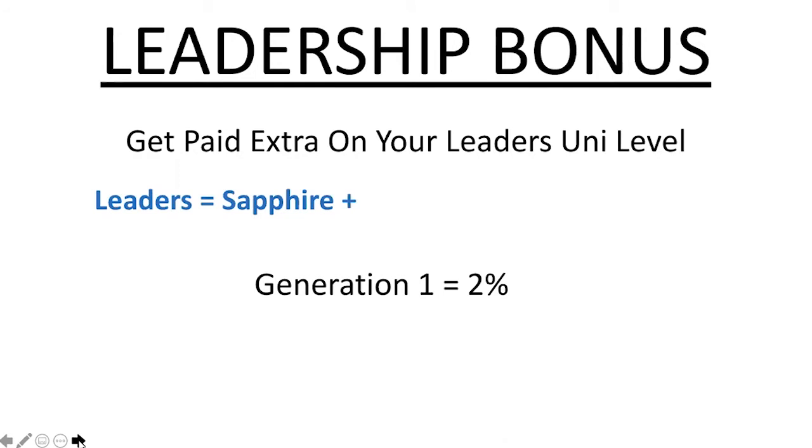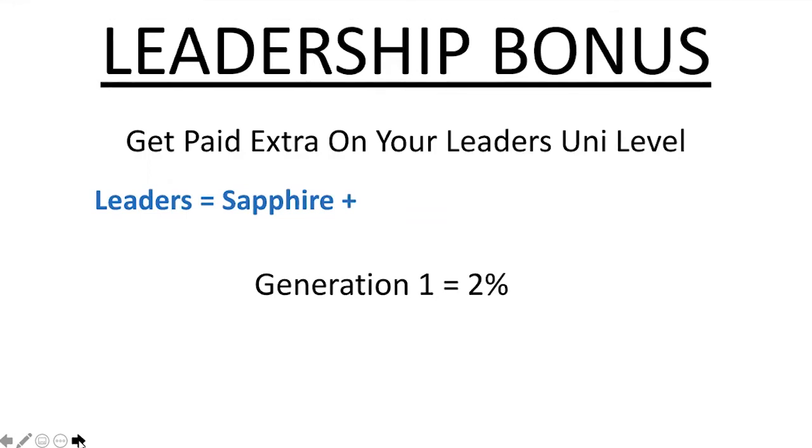But understand this, the first Sapphire that you could create in a specific leg of business could be 10 levels deep. So they might not even pay you on the uni level on that specific person. But in the leadership development bonus, if that's the very first person to become Sapphire in that specific leg, that's your generation 1. So you get paid an additional 2% of that residual income volume. It doesn't include the binary or the fast start. It doesn't include the initial orders. It only includes the residual of what the uni level pays.